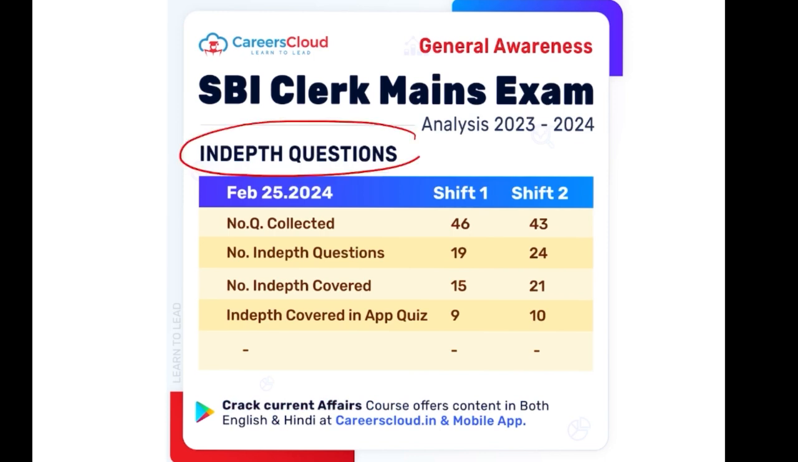For the in-depth questions that are deeply asked, 19 and 24 questions were respectively covered, and the number of in-depth covers were 15 and 21 respectively. Then the total covered in our applications were 9 and 10.